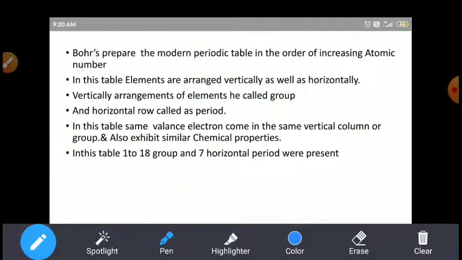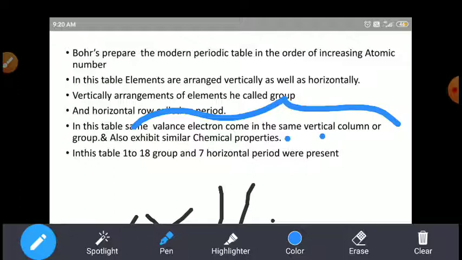So in this table the valence electrons come in the same vertical column or group, and the elements exhibit similar chemical properties.